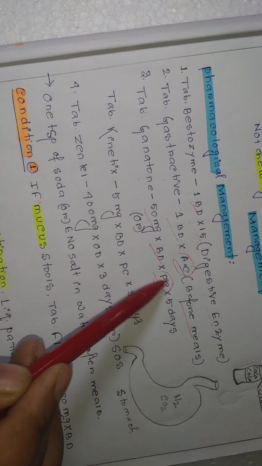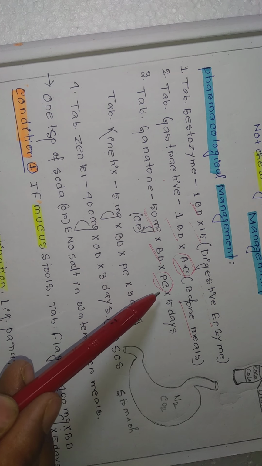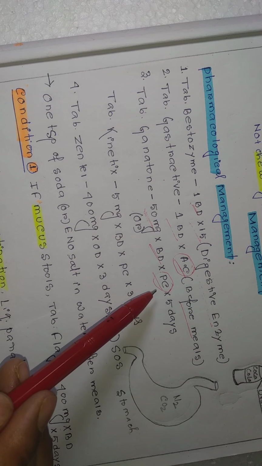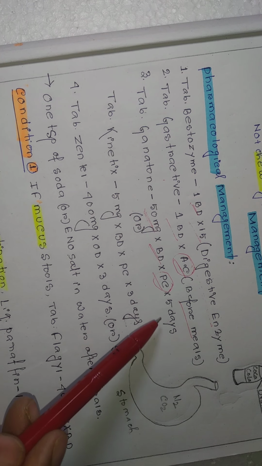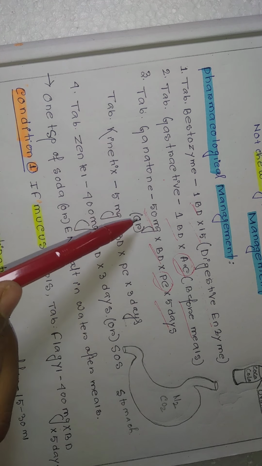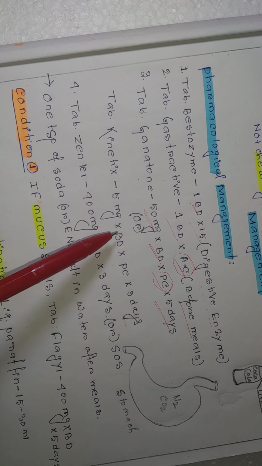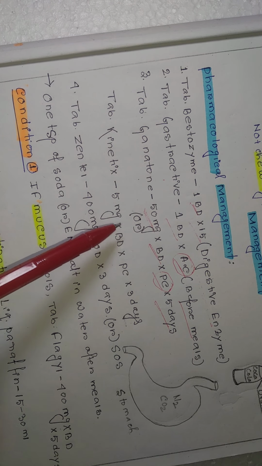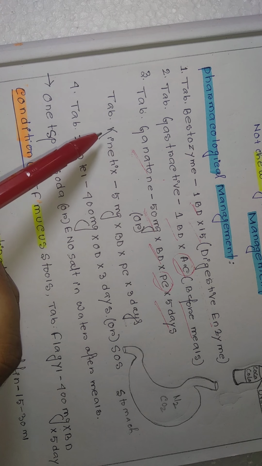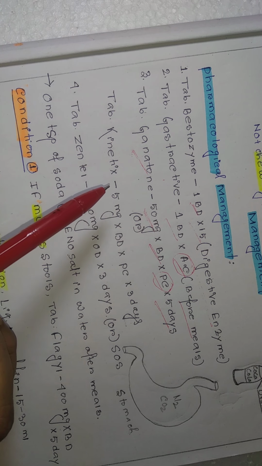PC means post cibum. Post cibum means after food. You can go with this tablet for 5 days. And if this tablet is not available, then as an alternative you can go with Kinetics.